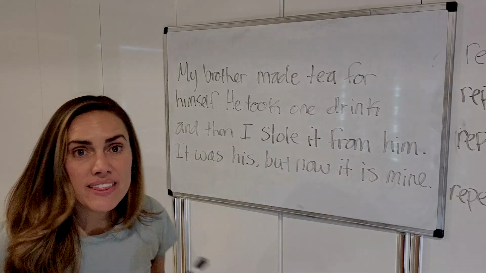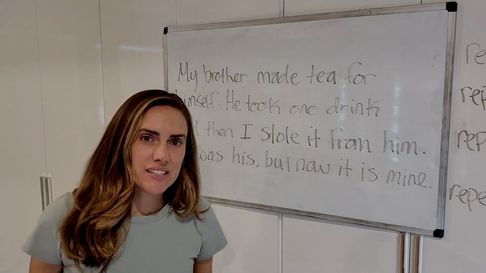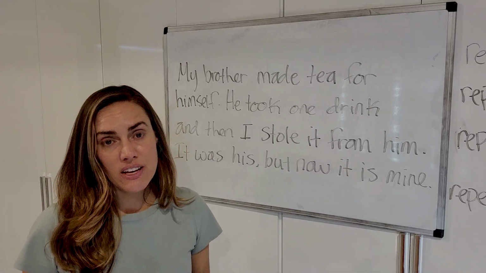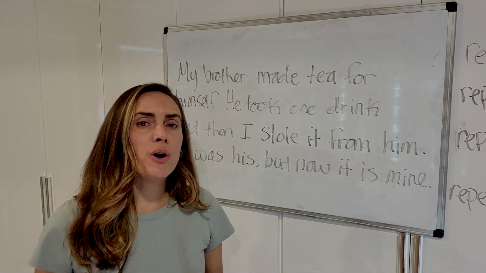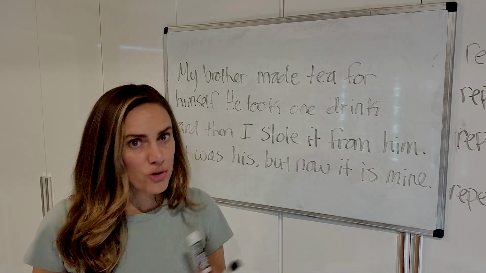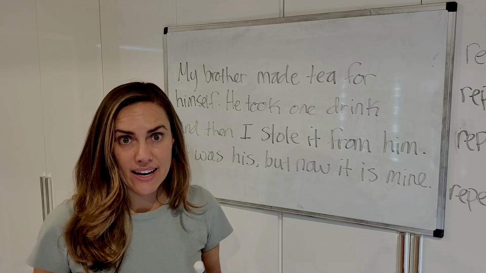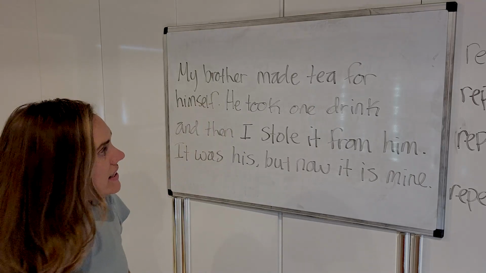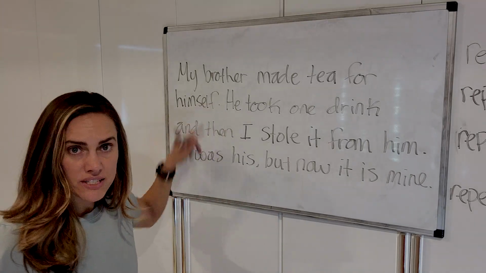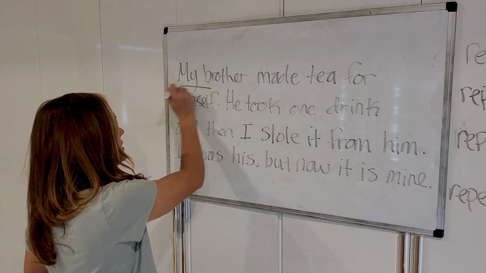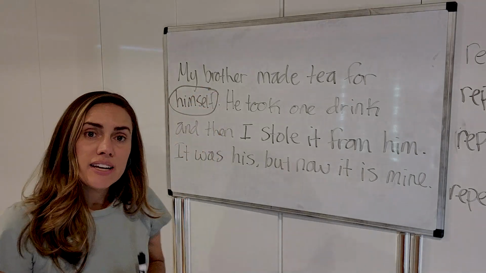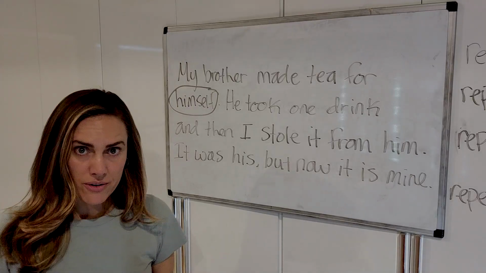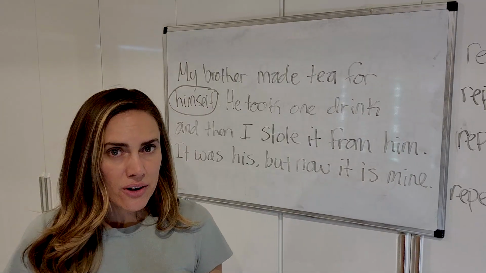Okay, in these sentences, we have lots of pronouns and there are lots of different types of pronouns. Let's look at them. Remember, pronouns replace a noun so you don't have to repeat it again and again. My brother, that's a noun, made tea for himself. Himself, that's a pronoun. Okay, so I'm just gonna circle that. And just to be clear, himself refers back to my brother. Now this is a reflexive pronoun.